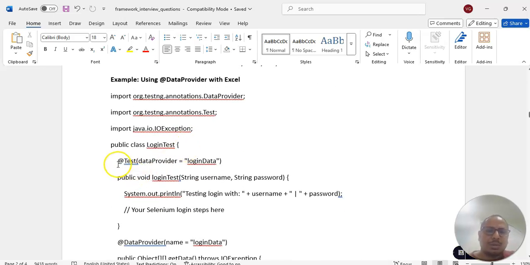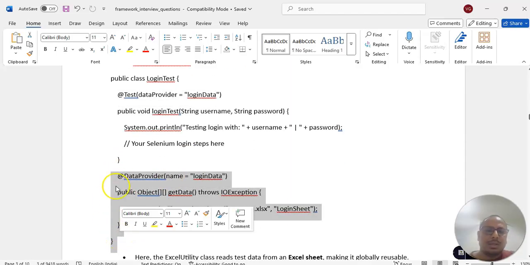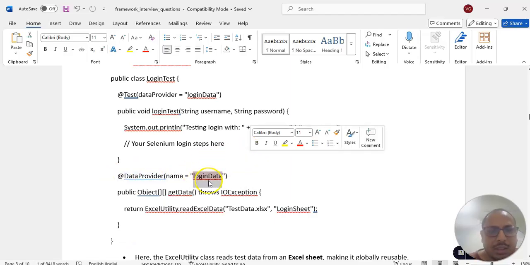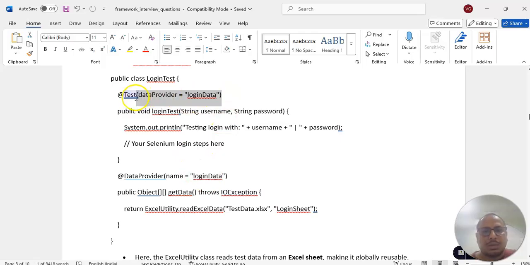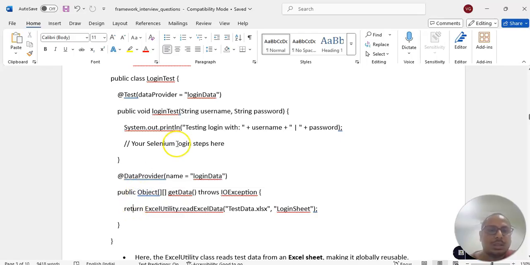Right, how to use a data provider? We can create @DataProvider login. First we have to create the data provider, right, with a name for the data. Any name we can give, and the same name we have to give in the test case. Read and pass it. What is the return type? Two-dimensional object. We have to read the data and format it into a two-dimensional object. Then we have to pass it to the test case.